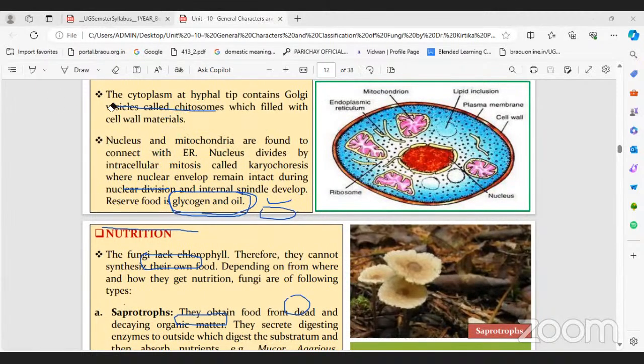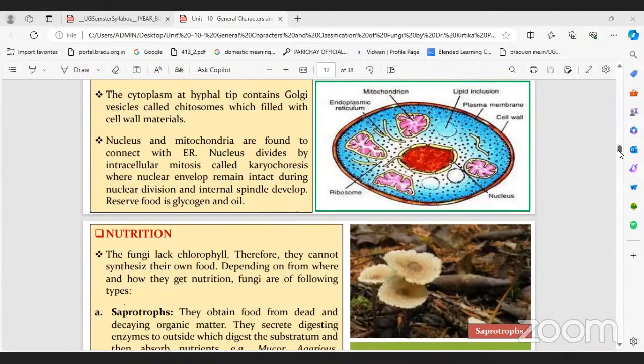So this is about the cell structure, and this is the cell diagram, and we can see all types of cell organelles in this diagram: endoplasmic reticulum, mitochondria, lipids, and chitosomes, lomosomes also. Only chitosomes and lomosomes are present in fungal members only. Remember chitosomes and lomosomes, right? Next one, fungi nutrition.